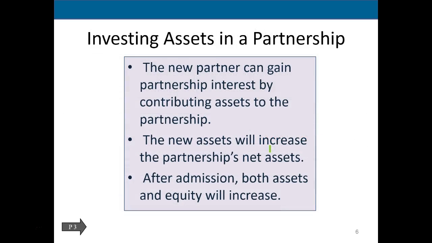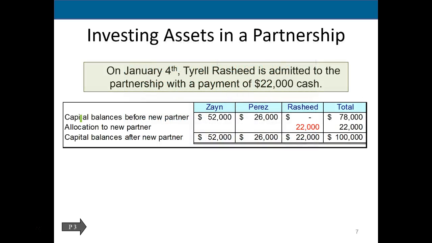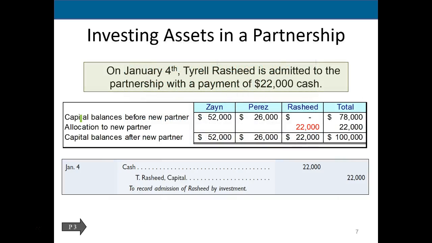Now, investing assets in a partnership. The new partner can gain partnership interest by contributing assets to the partnership. Now, if we have the new partner and the partnership, the money is going to the actual partnership. So this is going directly into the partnership rather than paying the partner, and we'll see the transaction related to this type of new entry of the partner. The new assets will increase the partnership net assets. After admission, both assets and equity will increase. So first we're going to look at the perfect scenario here where on January 4th, Rashid is admitted to the partnership with a payment of $22,000 cash.